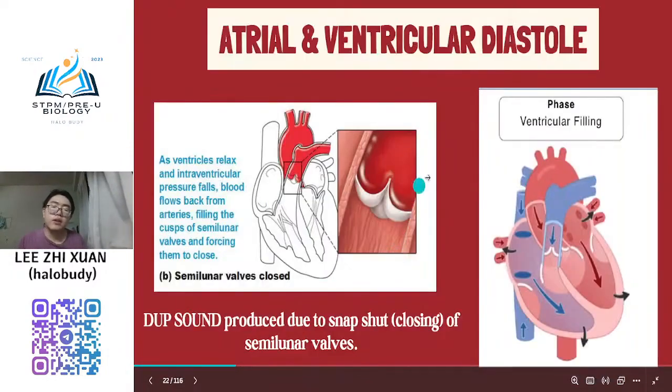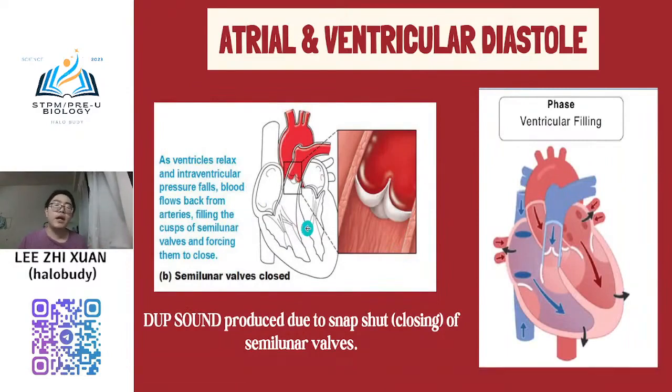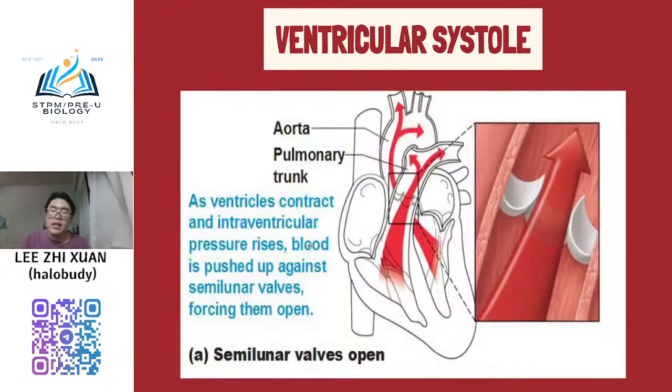So now after ventricular systole, meaning all the blood is already pumped out from the heart, your semilunar valve is starting to close, already closed. So when the semilunar valve is closing, your atrioventricular valve will start to open. So meaning that the blood from the vena cava and also the pulmonary vein will start to fill in again. So this process is repeated.